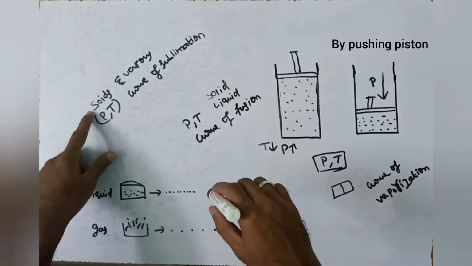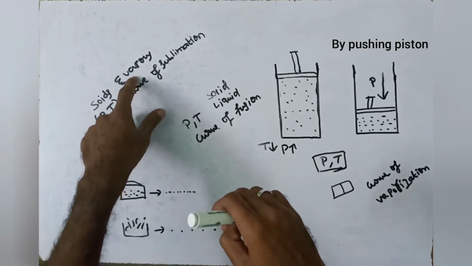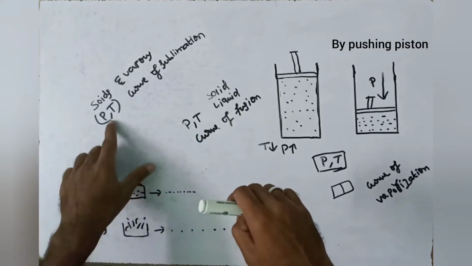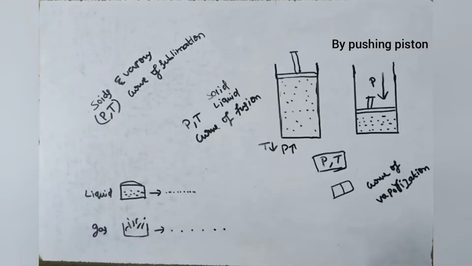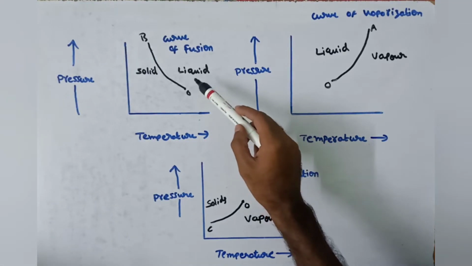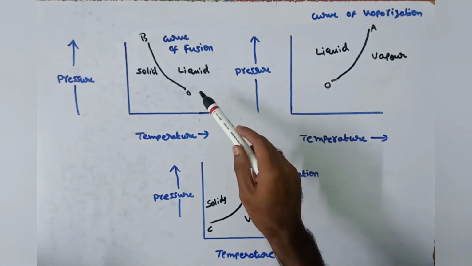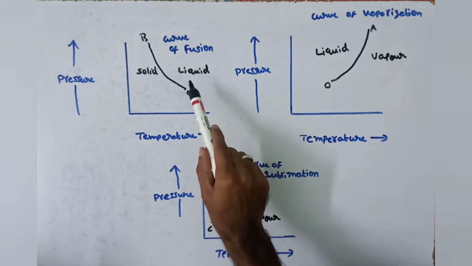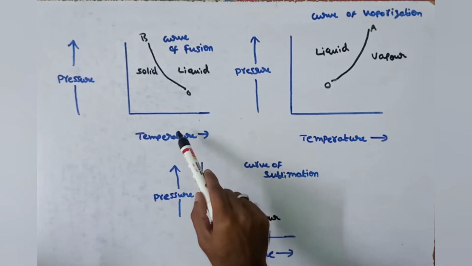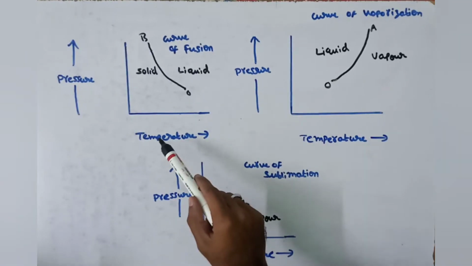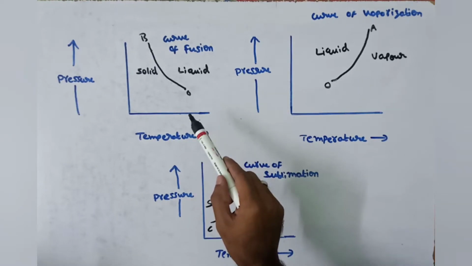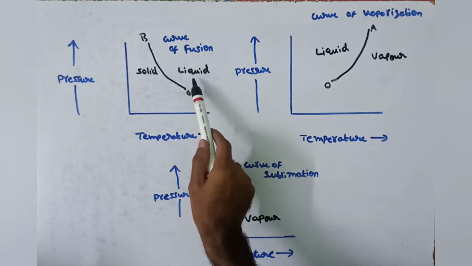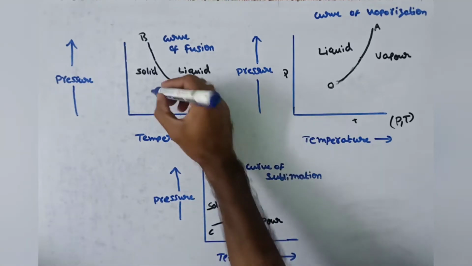Here we can observe solids coexisting with vapor, which means we can observe solid and vapor at a time for these particular sets of pressure and temperature. This is the curve of fusion, where the solids may coexist in equilibrium with liquids. The pressure and temperature curve, this is between solids and liquids. The curve is called the fusion curve. On the left side of the curve, the substance is in solid, and on the right side of the curve, the substance is in liquid. If we take this point,